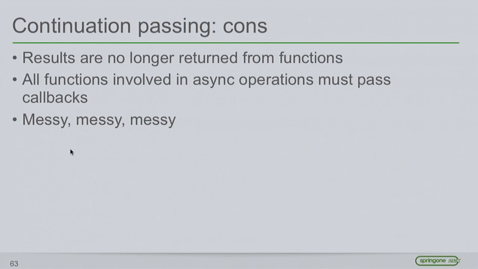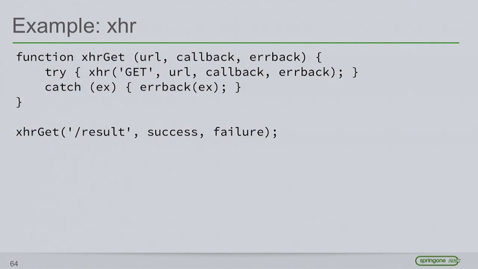So what's wrong with continuation passing? Number one thing is results are no longer returned from functions. In a functional language, that's very important. We want to compose functions. We want to be able to call a function and chain it to another one, and that's just the model that we're used to. We no longer have that model, and then we end up in this never-ending cycle of passing callbacks down into functions, and any function we want to use now in this async operation needs to accept callbacks, and it just becomes this callback hell, and it gets really messy.